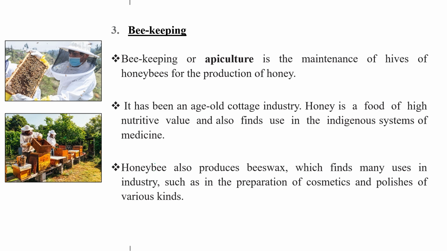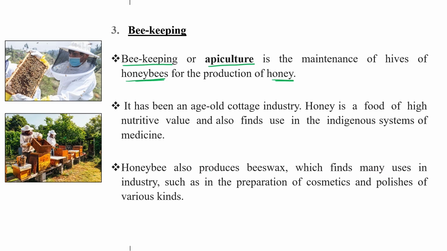Now next is beekeeping. Beekeeping or apiculture. What is the definition? Apiculture is the maintenance of hives of honeybee and for the production of honey. Honeybee is mainly responsible for the production of honey and beeswax. So this process is an age-old cottage industry. Honey is a food of high nutritive value and also finds use in the indigenous system of medicine.